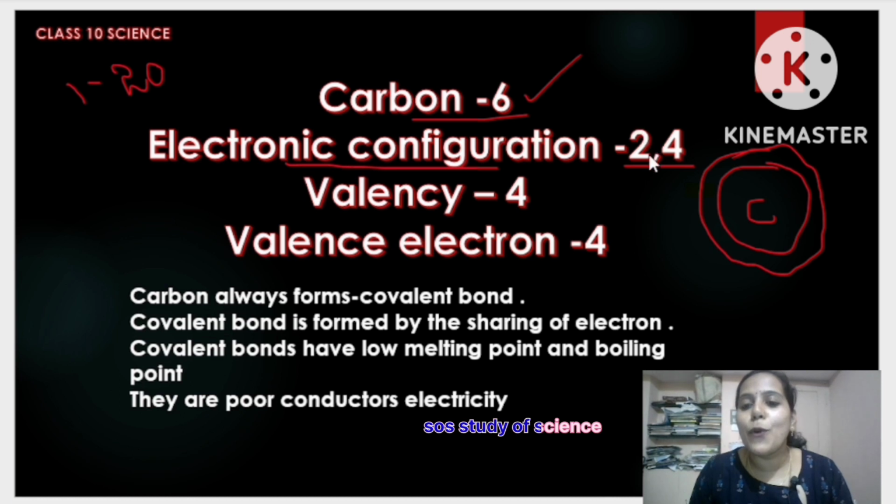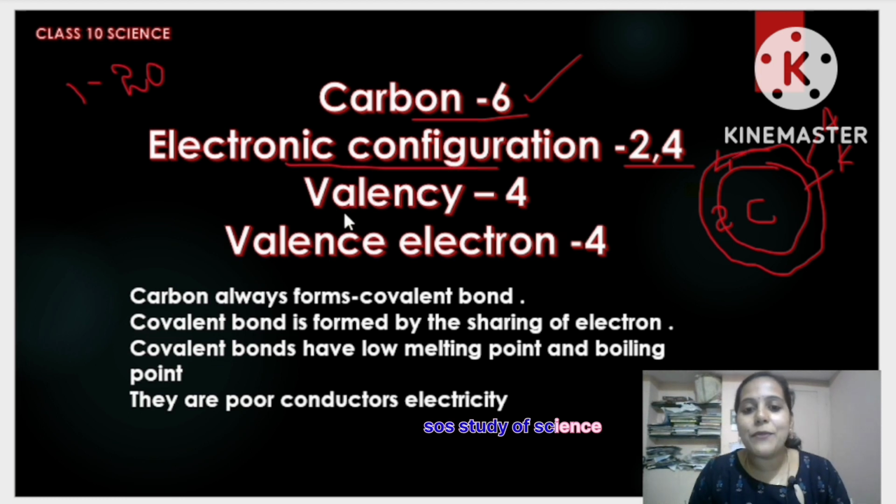What is this 2,4? It means the first shell of carbon has 2 electrons, and the second shell of carbon has 4 electrons. This is the K shell and this is the L shell. The K shell has 2 electrons and the L shell has 4 electrons. This is what we call electronic configuration, which is nothing but the distribution of electrons.